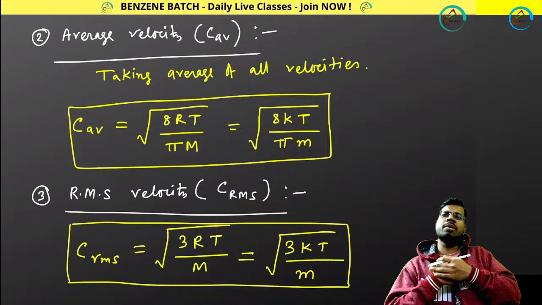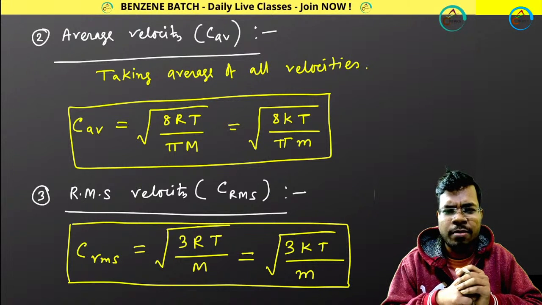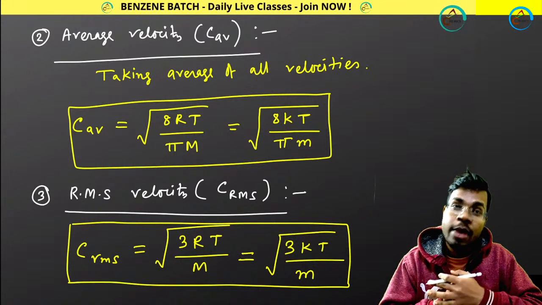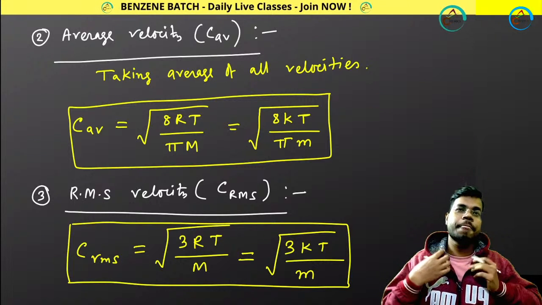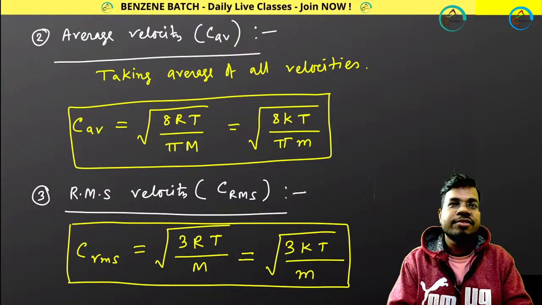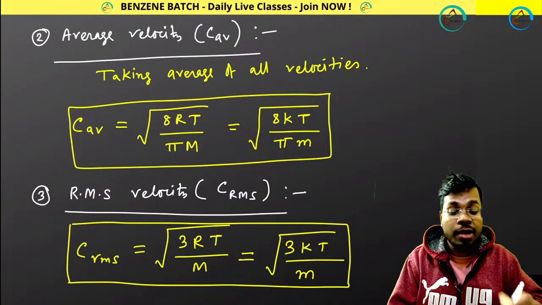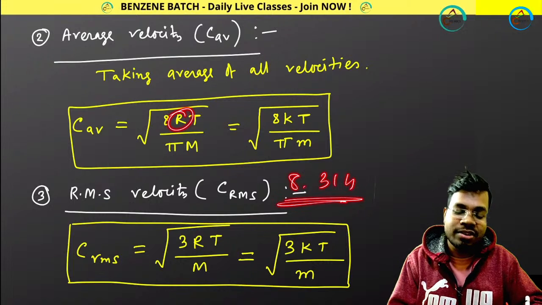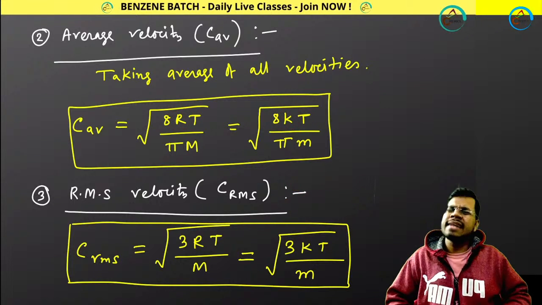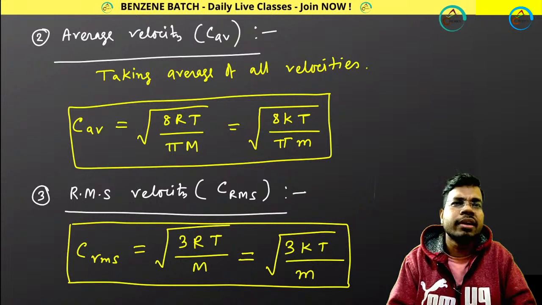Can you write down in the comment box? Anybody? I am giving you 30 seconds. Please think and say. No, I am talking about the value, like R has value 8.314. So what is the value of Boltzmann constant in SI unit? I am asking for SI unit.